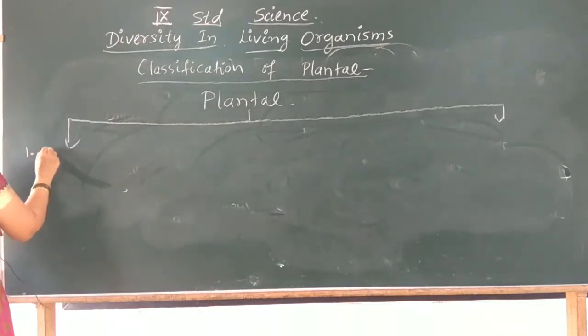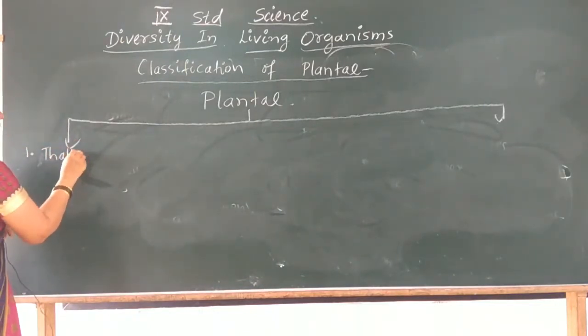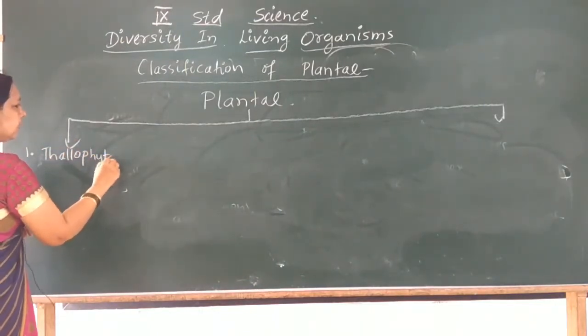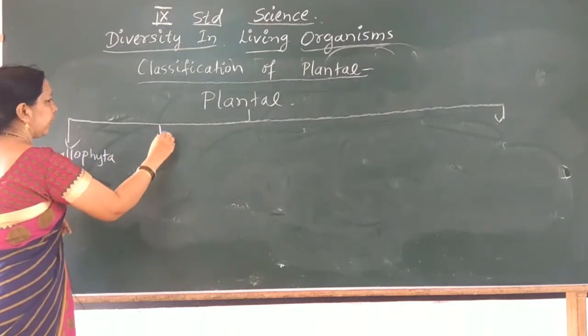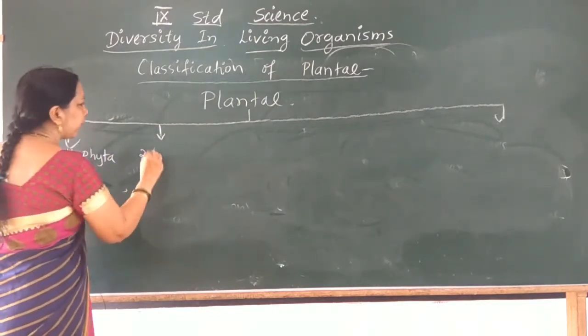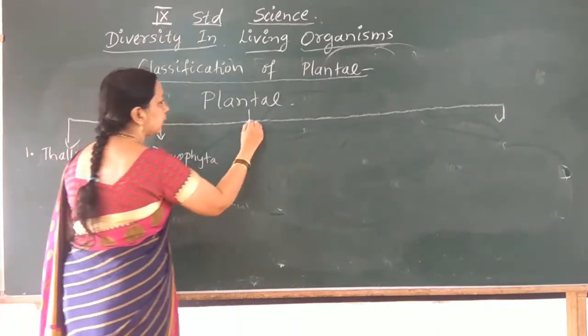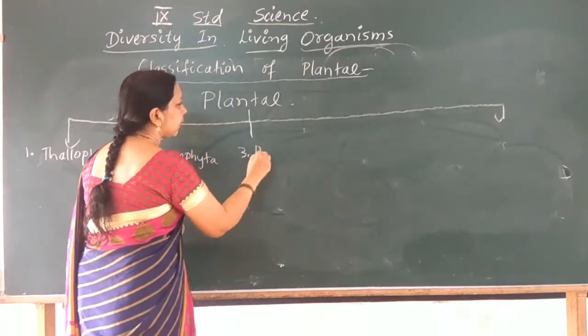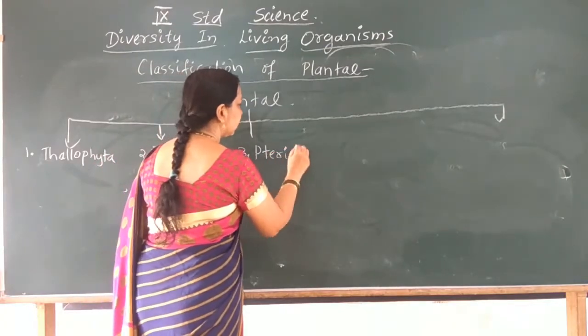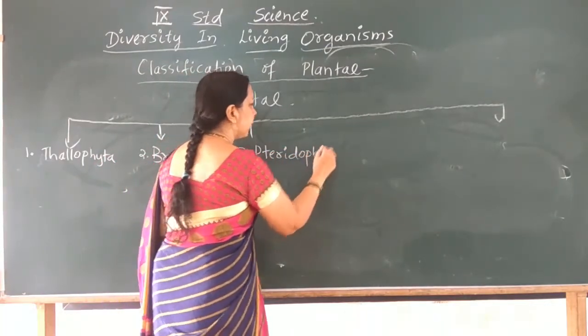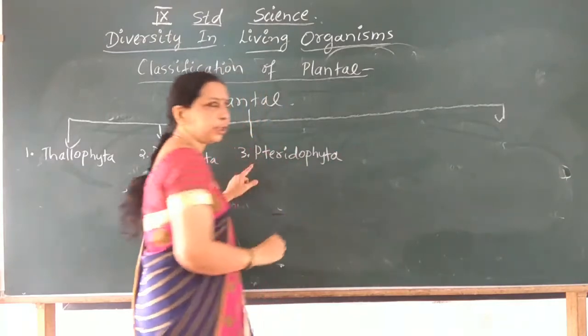First group is Thallophyta. Second group is Bryophyta. Third group is Pteridophyta, the P is silent here.